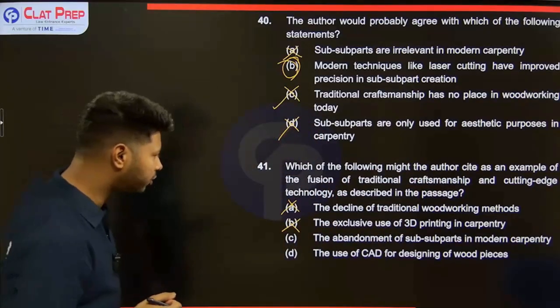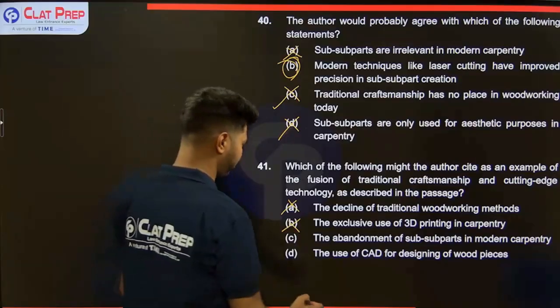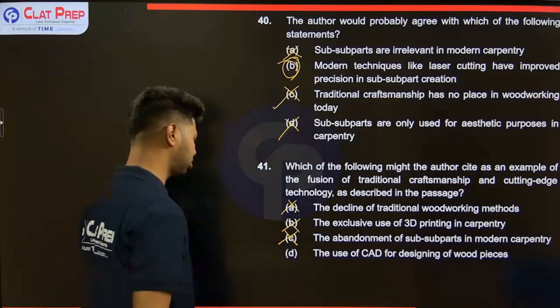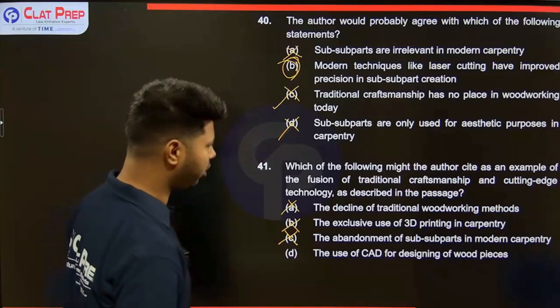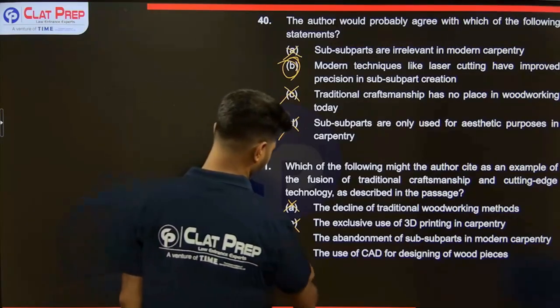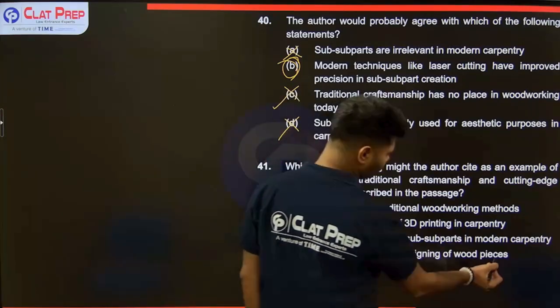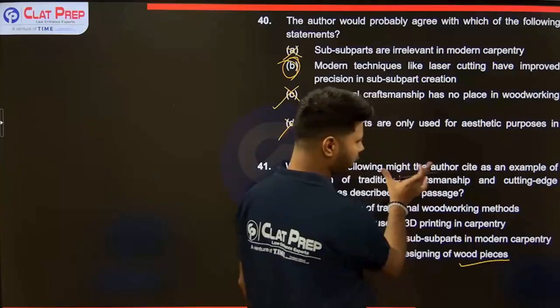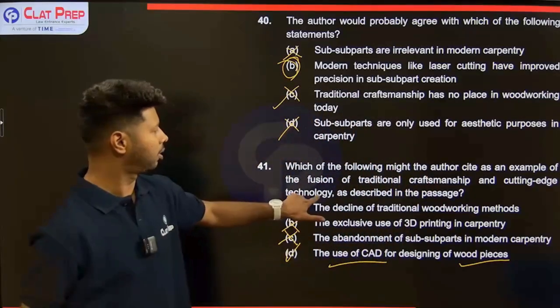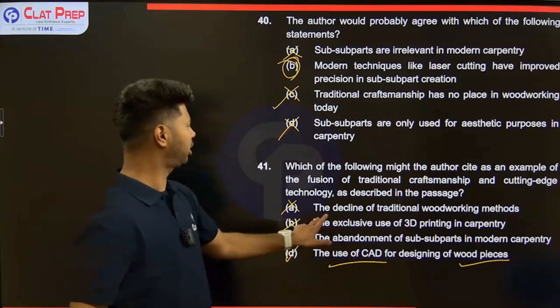The abandonment of subparts in modern carpentry? Absolutely not. Their importance is what is shown. The use of CAD for designing of wood pieces, right? Using wood pieces and using CAD, just showing both traditional craftsmanship and merger with cutting edge technology.